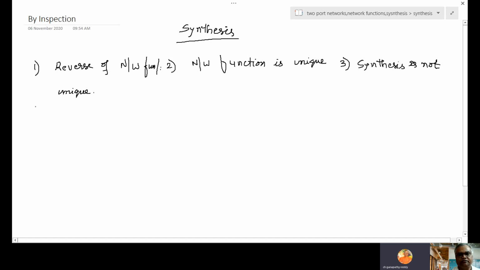Those basic concepts are helpful at the end to implement the hardware using Foster form 1, 2 or Cauer form 1, 2. So that's why this inspection is the basic fundamentals. The overall fundamental concepts you will understand in this by inspection only. So let us start with by inspection.